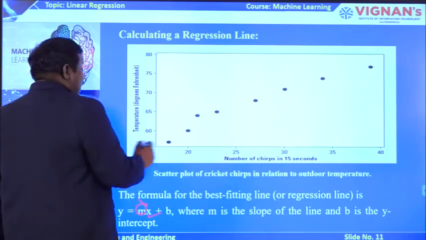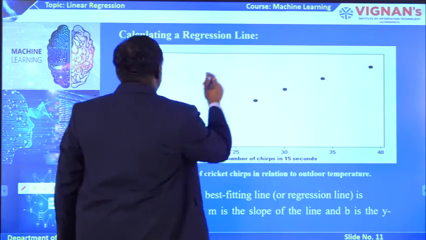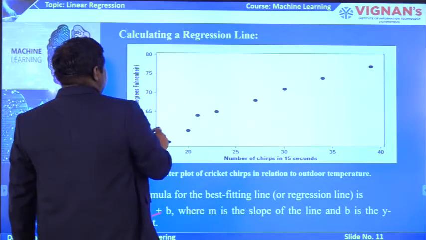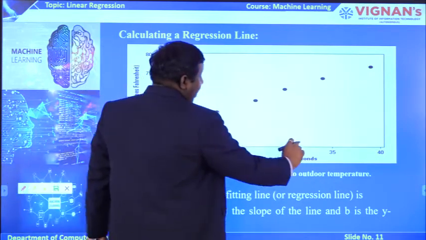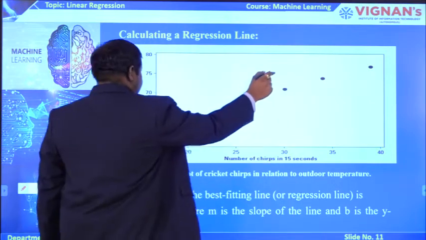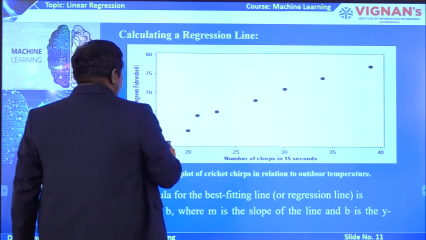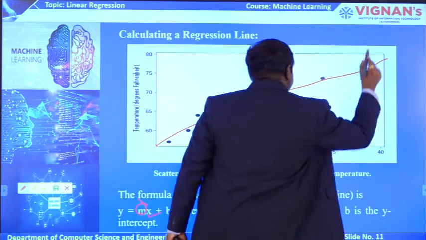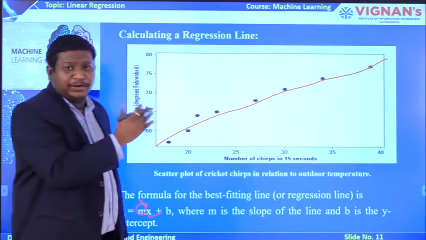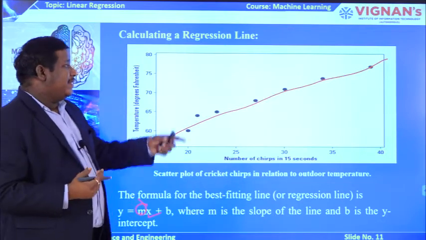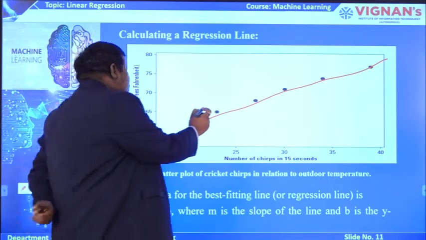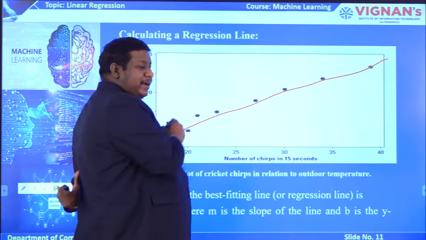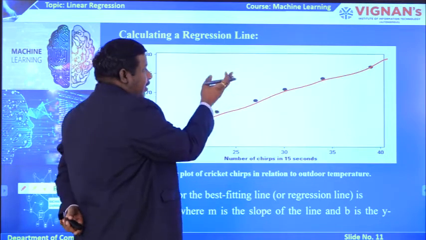See, we have taken an example, number of chirps of a cricket. Based on the temperature, the number of chirps happening in the cricket is represented in the form of different points. Now, you need to draw a regression line on this. If you observe this regression line, you can see most of the data values are on the line or beside the line.